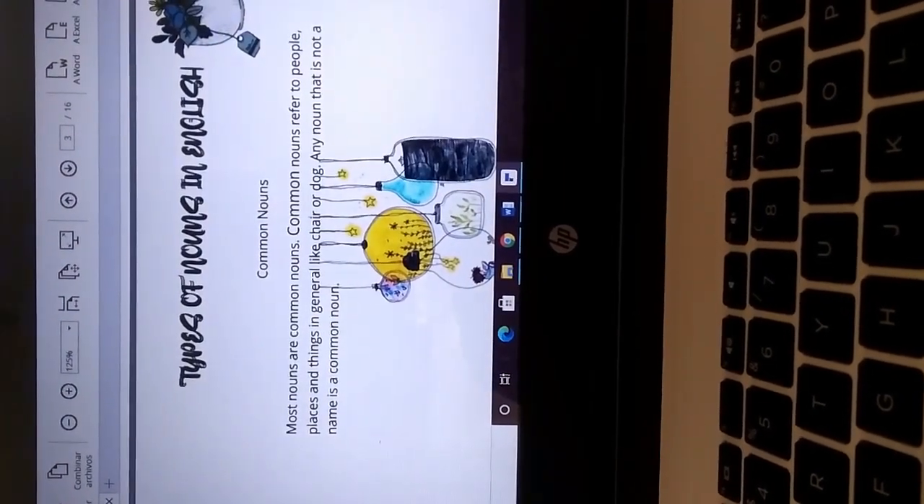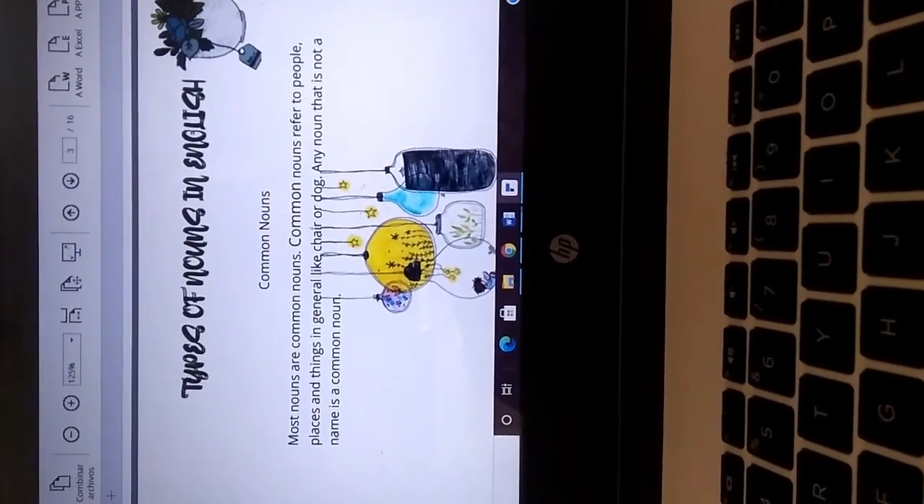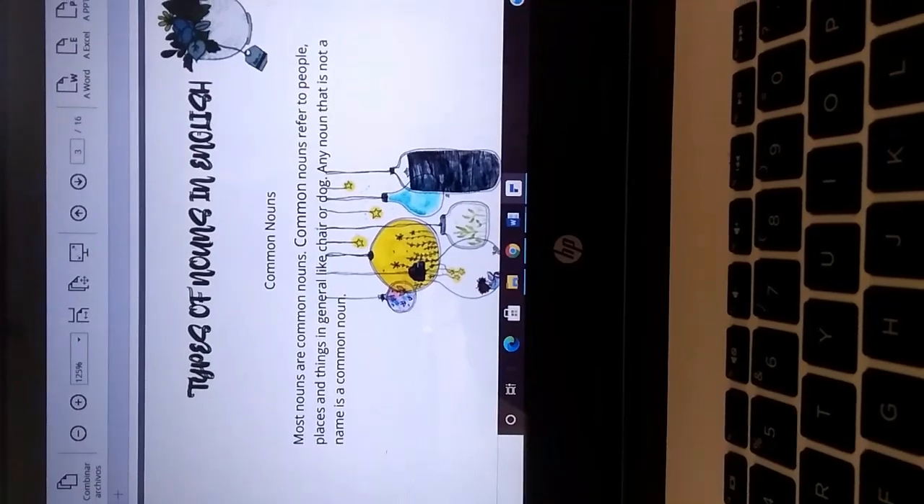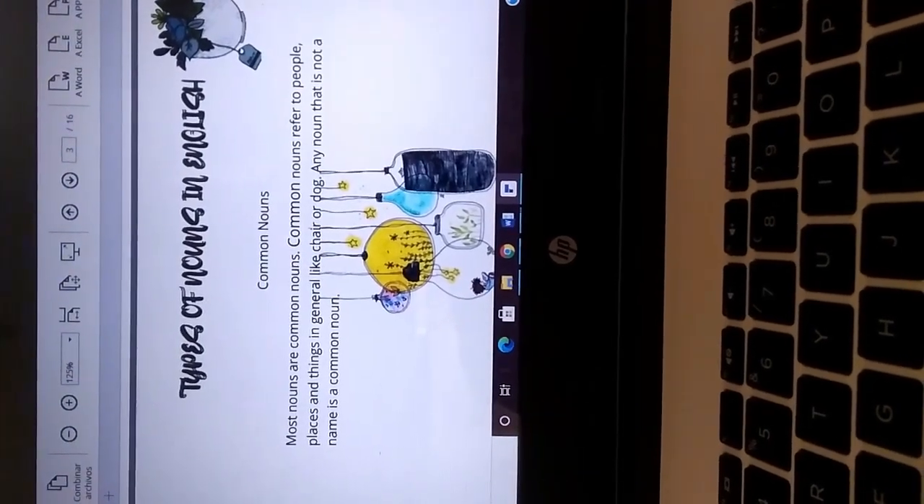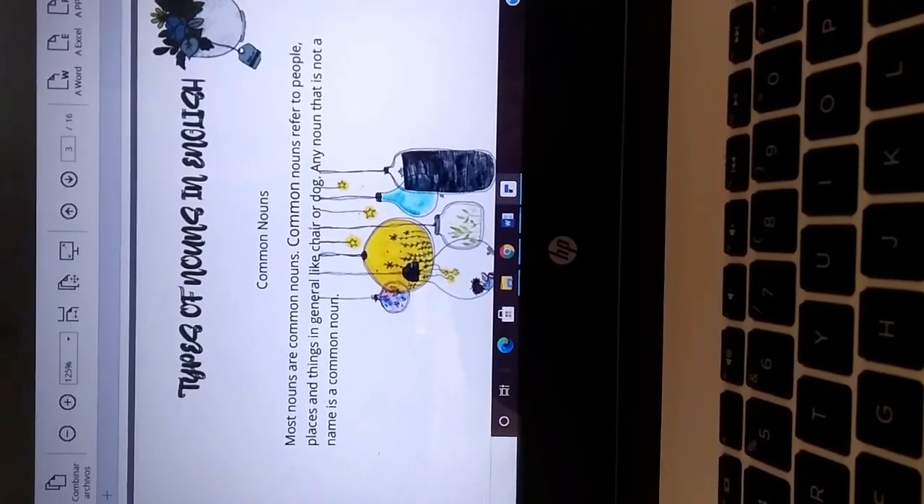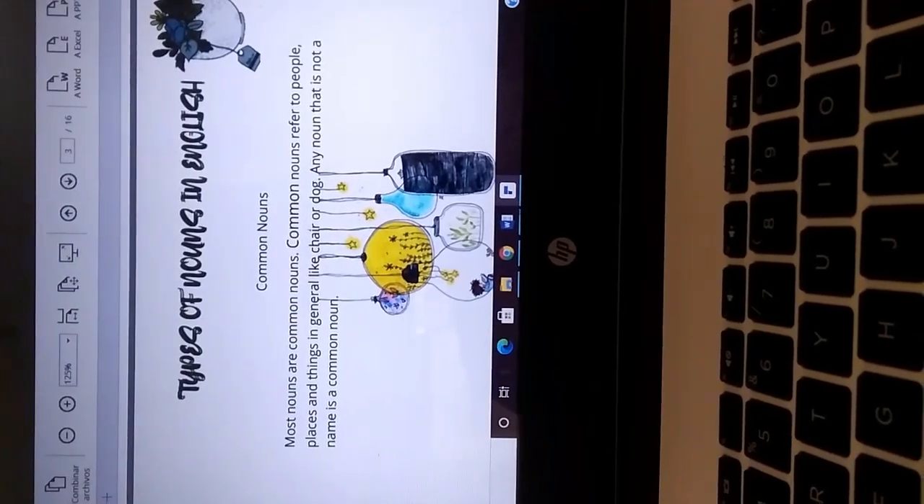Types of nouns in English. Common nouns refer to people, places, and things in general, like a chair or a dog. Any noun that is not a name is a common noun.